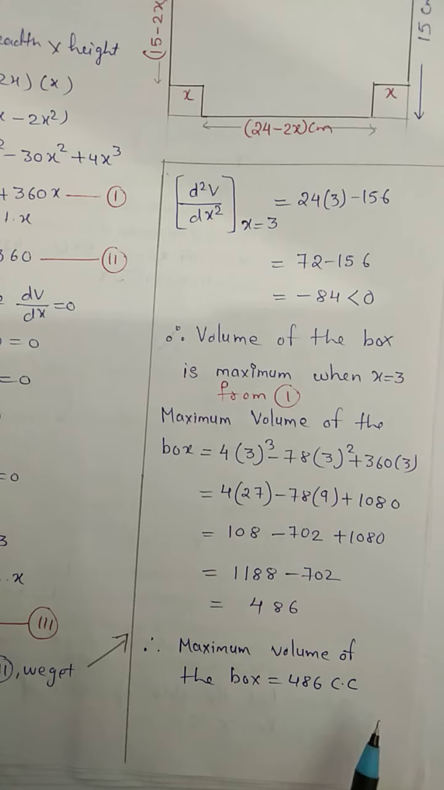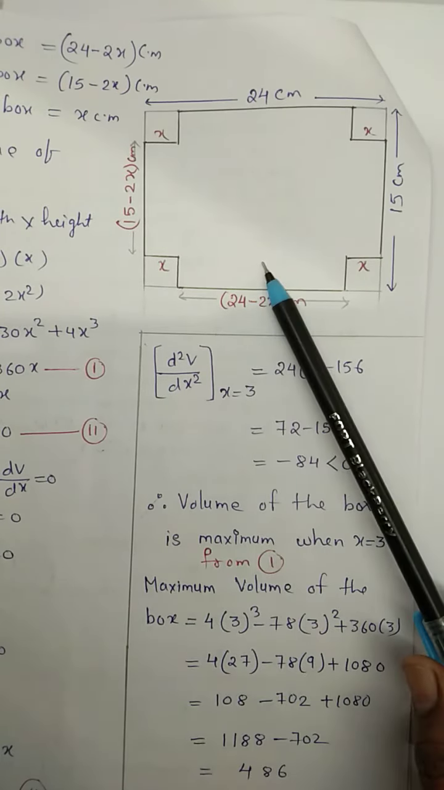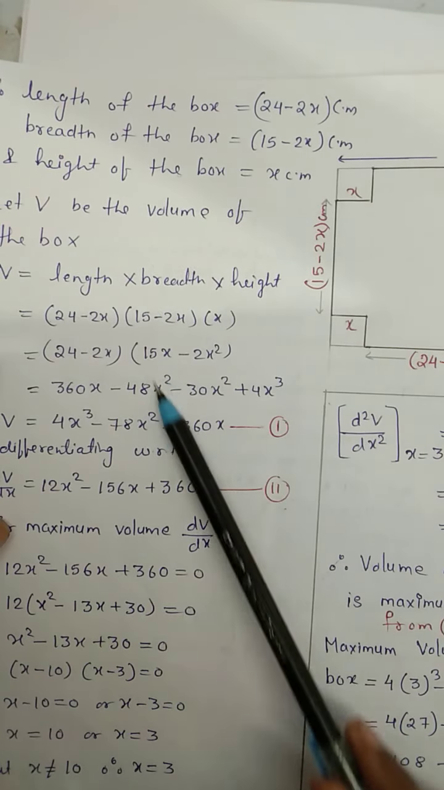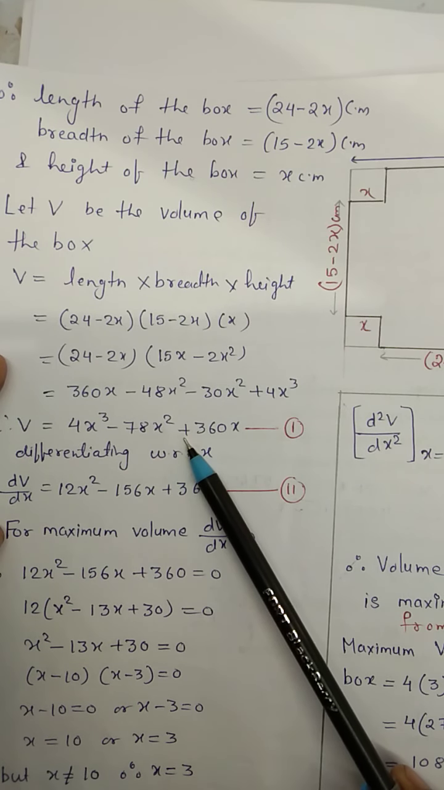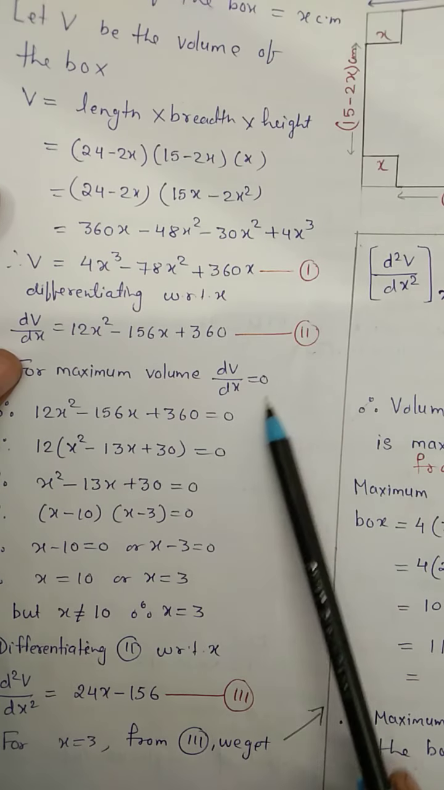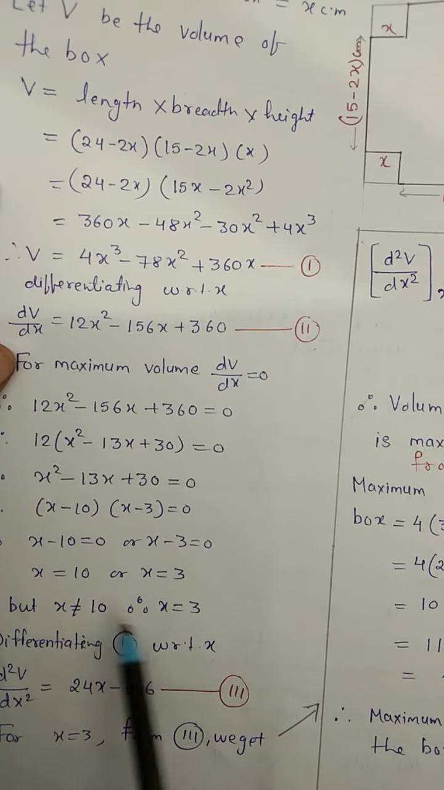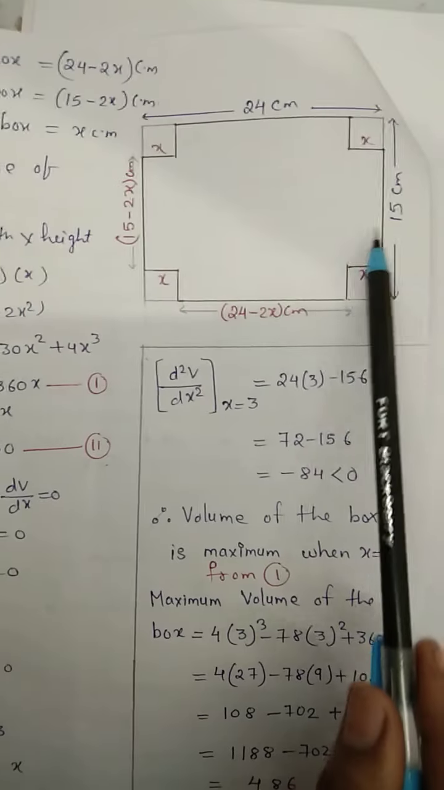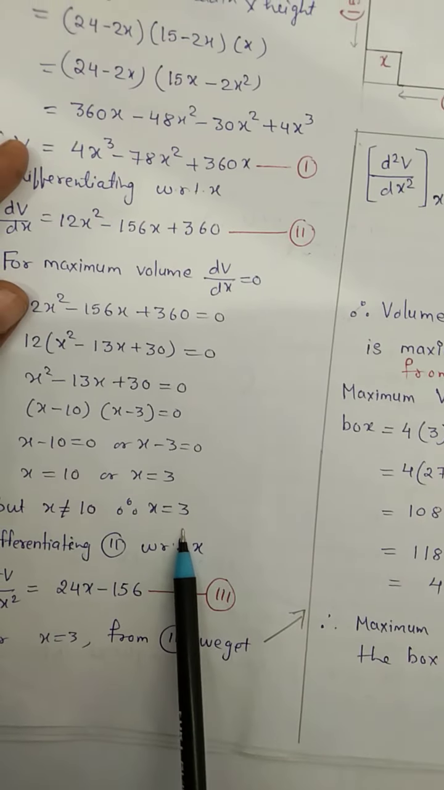Is it clear children? This should be clear, then it's easy. Dimension should be clear, then the formula of volume we have found. This is the main function which we want to maximize. First we differentiated, equated to 0. We have got two values of x, 10 as well as 3, but x equals 10 is not possible because this side is of length 15 centimeter. That's why only x equal to 3 is possible.